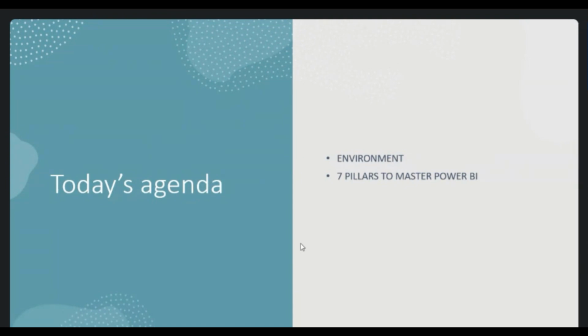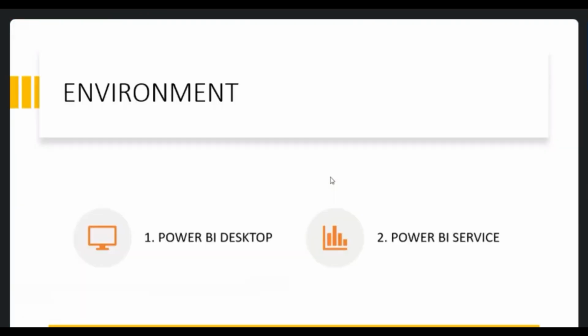Okay. So in Power BI there are two environments. What are those two environments? One is local environment. Local environment means whatever is installed in your local system, that is Power BI desktop. And second one is cloud, that is Azure, that is nothing but Power BI service. That is, there are two environments. One is Power BI desktop, another one is Power BI service.